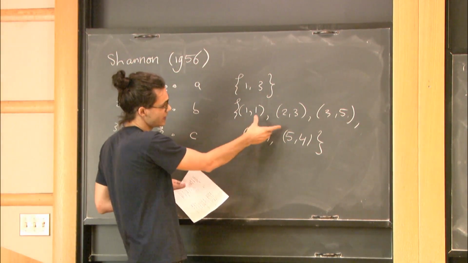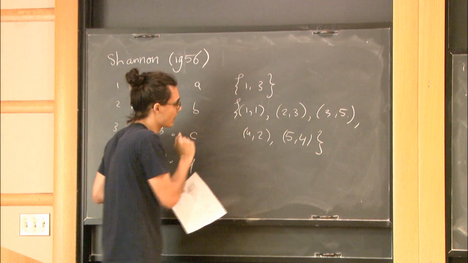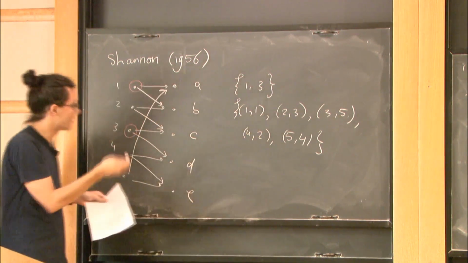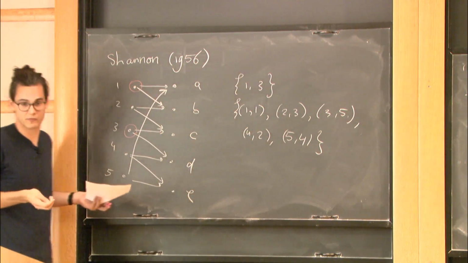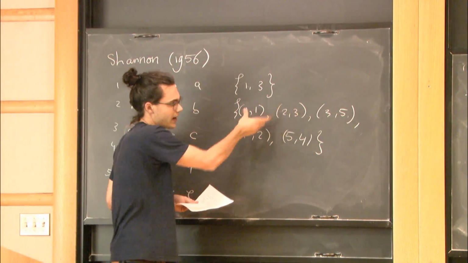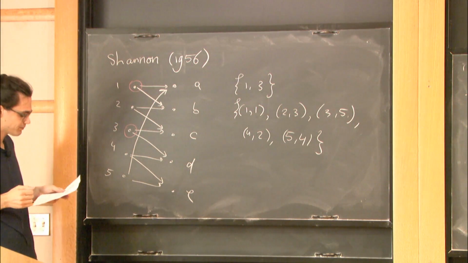Because 1 and 2 can be sent to the same element B, but for example 1 and 3 can't. So in this way, any given pair you can distinguish.